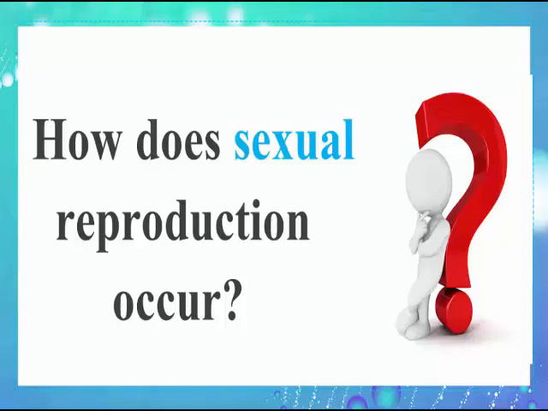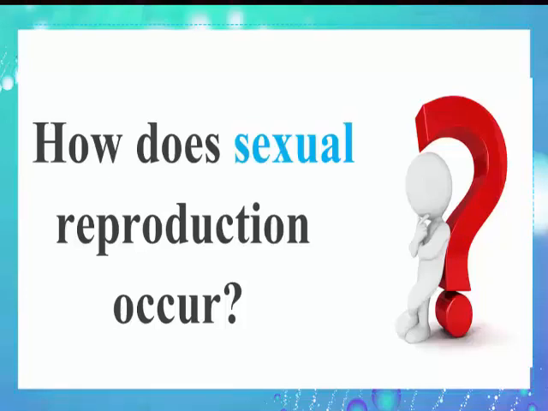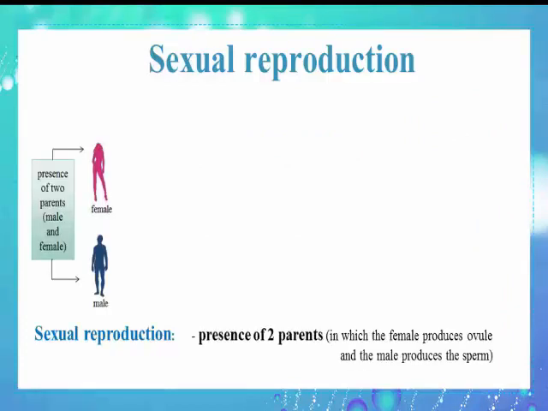But how does sexual reproduction occur? Sexual reproduction requires the presence of two parents, the female and the male, in which the female produces an ovule and the male produces the sperm.